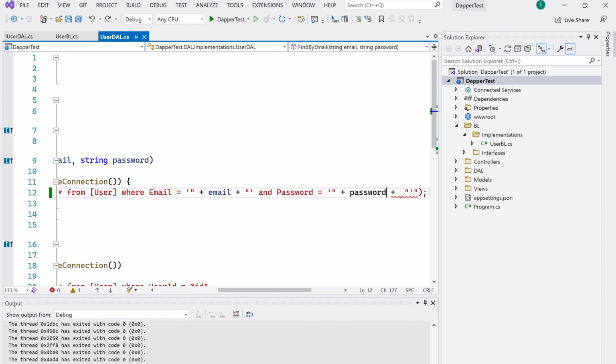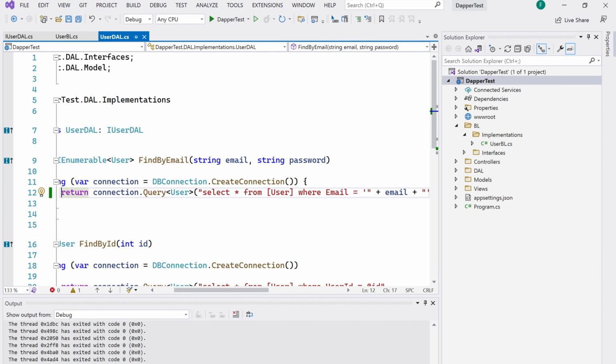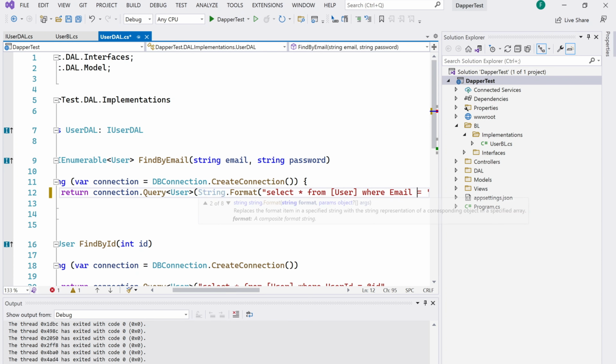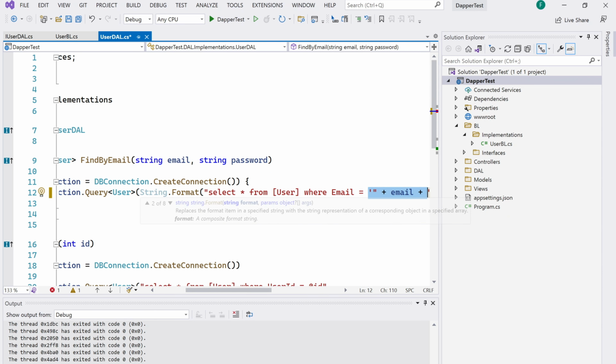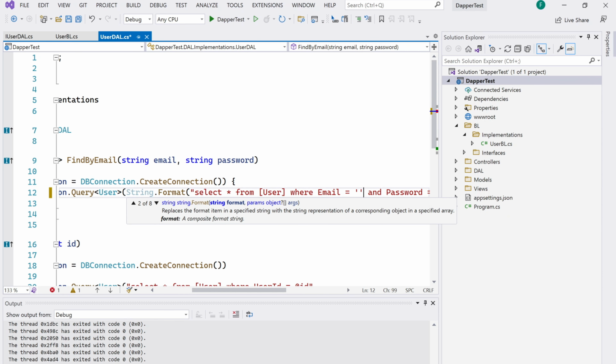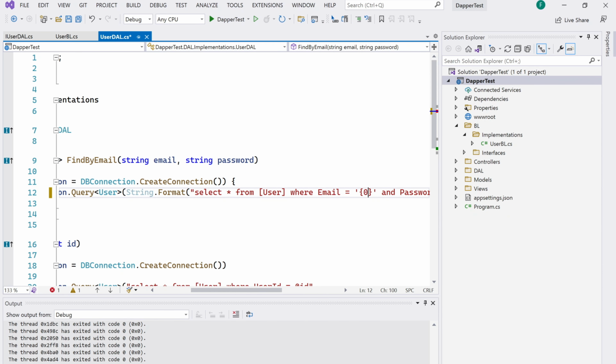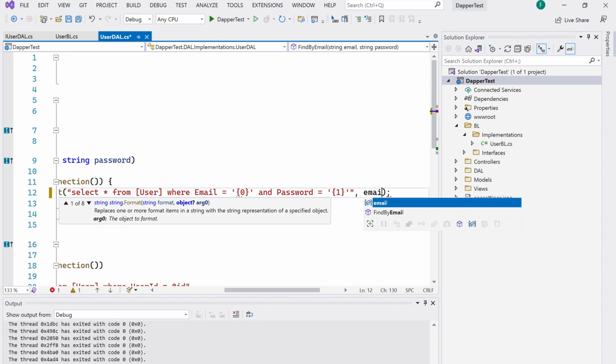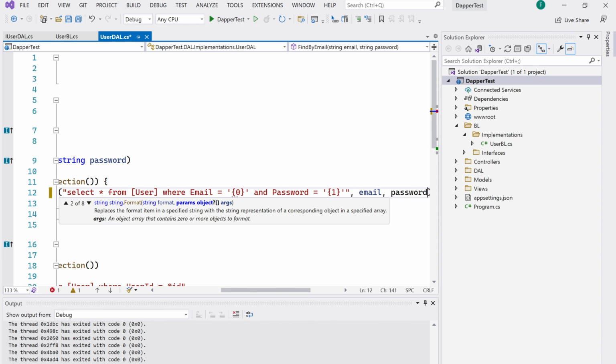What about string format? Sure, let's try string format and provide placeholders 0 and 1, and then we need email and password.